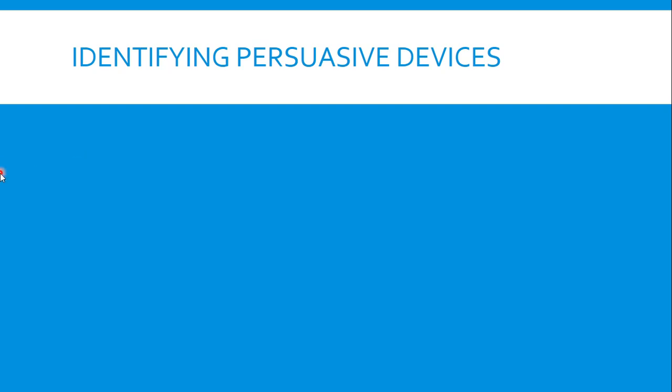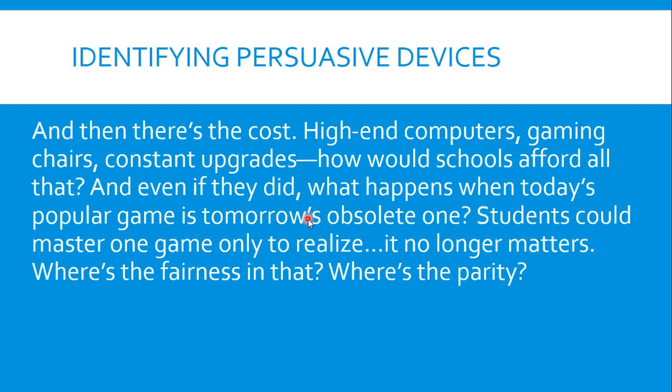Then we are going to identify the persuasive devices over here in this small paragraph. And then there is the cost: high-end computers, gaming chairs, constant upgrades. How would schools afford all that? And even if they did, what happens when today's popular game is tomorrow's obsolete one? Students could master one game only to realize it no longer matters. Where is the fairness in that? Where is the parity?